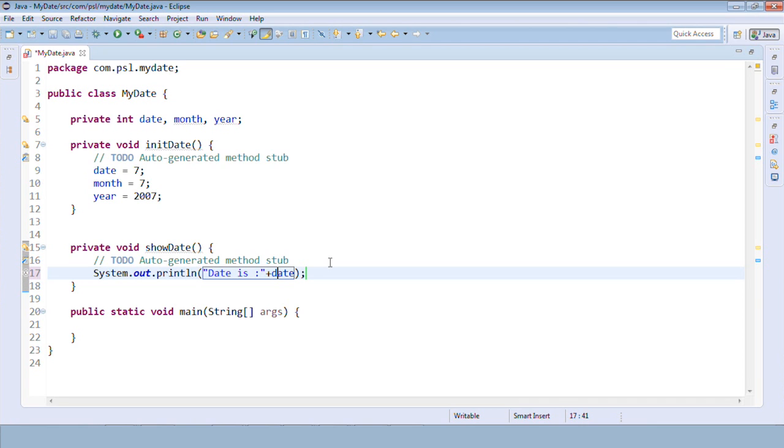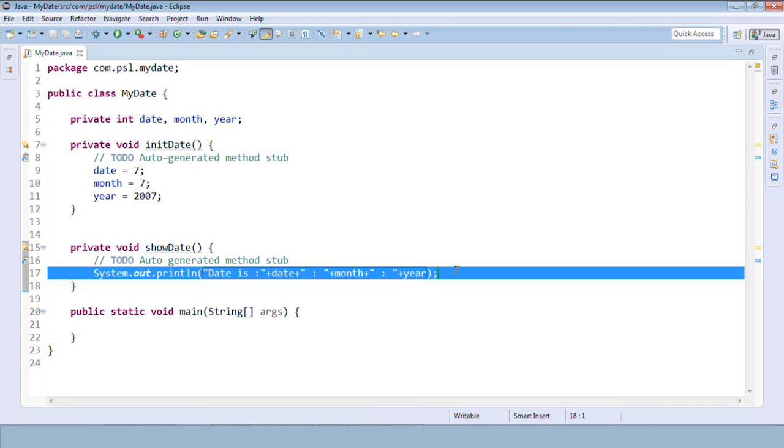If you observe, for concatenation we are using the plus sign here, we don't have a comma, unlike C and C++. We use comma for concatenating the variables there, but we use plus in case of Java. Date followed by a colon in between, with spaces, concatenated with the value of month using plus, space colon space, and year.